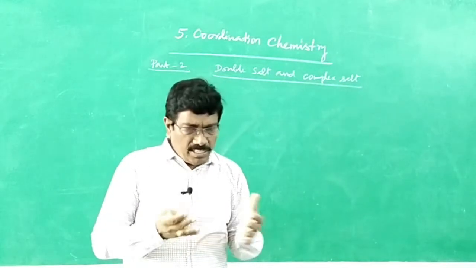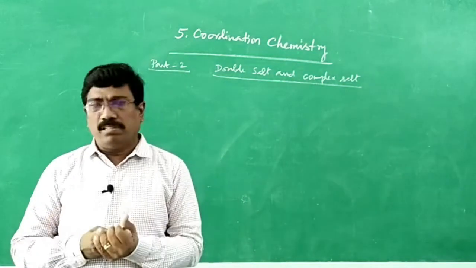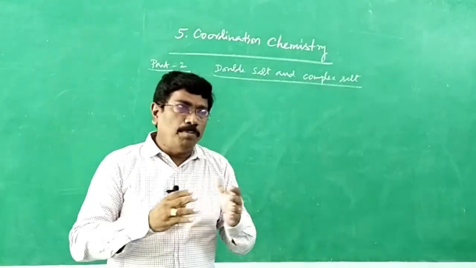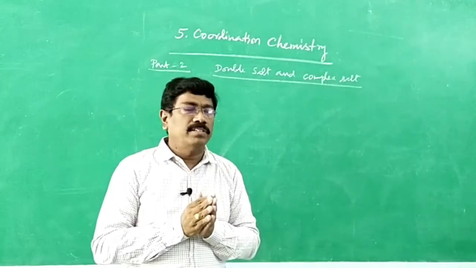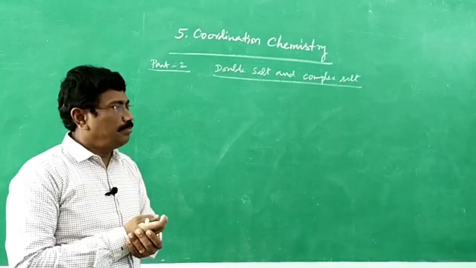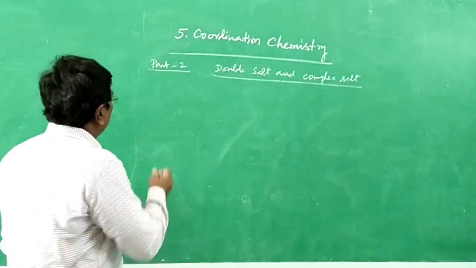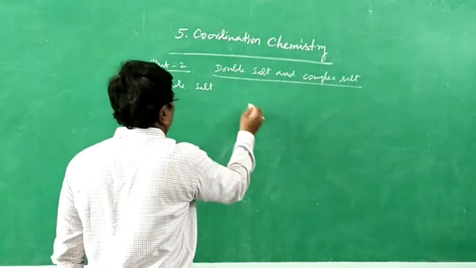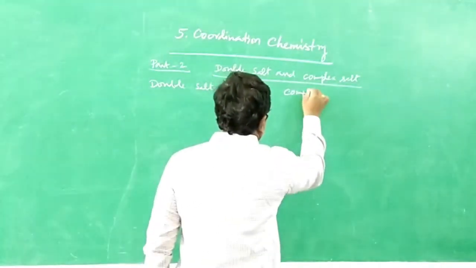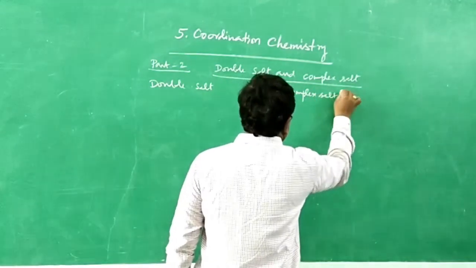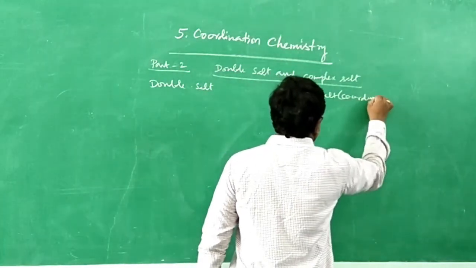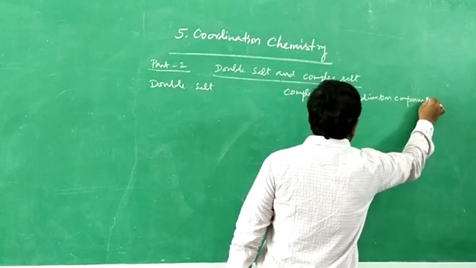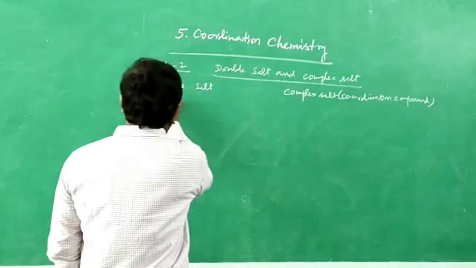And therefore, we may think double salt and complex salt are more or less similar. Not so. Both are formed more or less in the same manner, but the properties of both are different. For example, let me take a double salt and a complex salt, or a coordination compound. In both ways I can mention complex salt or coordination compound. What is a double salt?